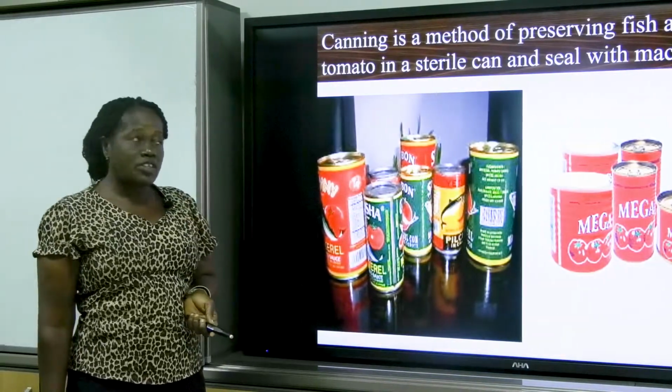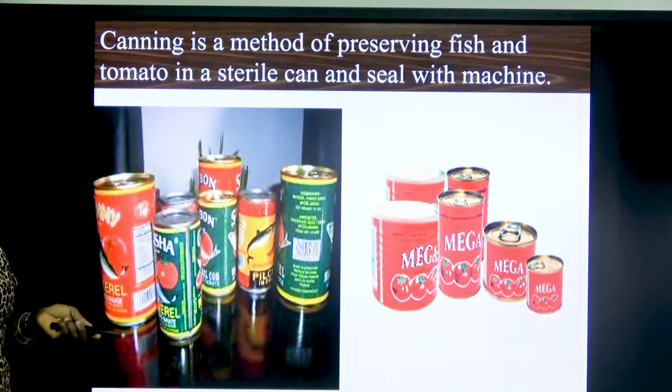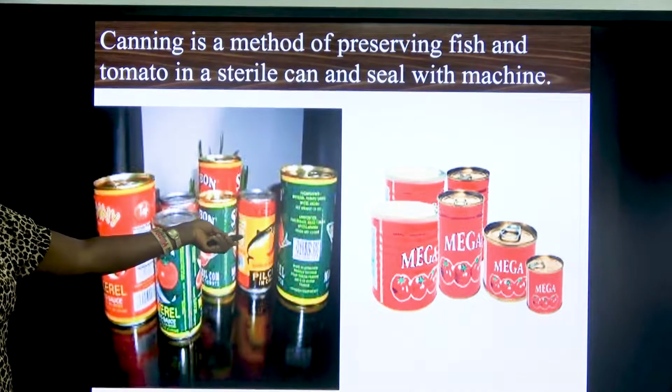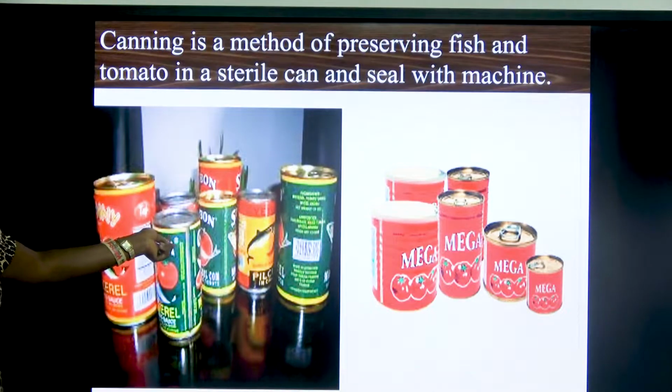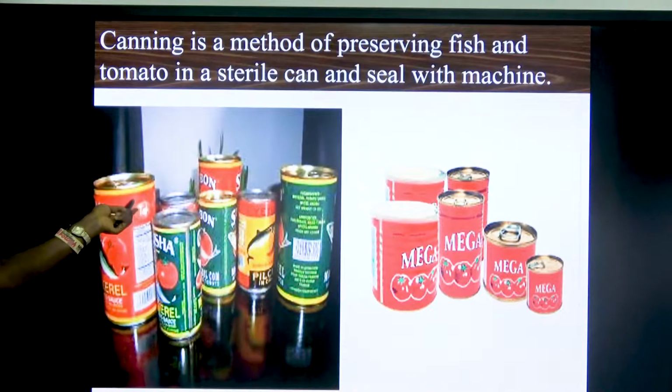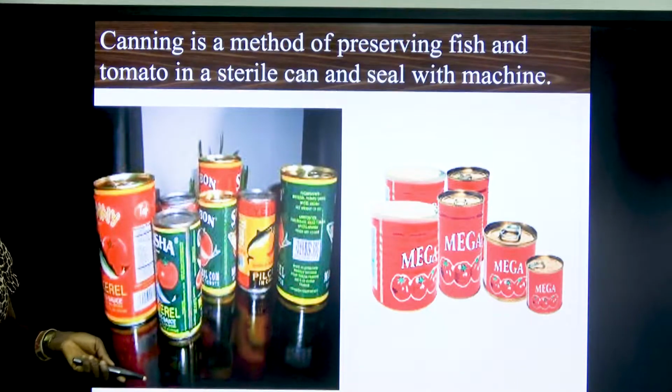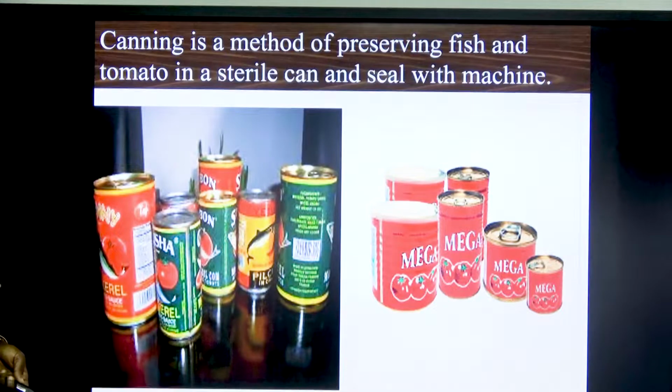Another method of preservation is called canning. Canning is a method of preserving fish and tomato in a sterile can and sealed with a machine. And this one is done in the agro-allied industry. The fish can be canned, and then the tomato can be canned also in an agro-allied industry.